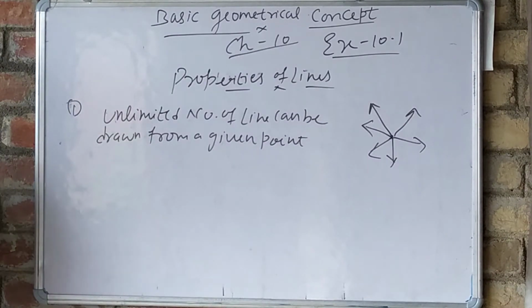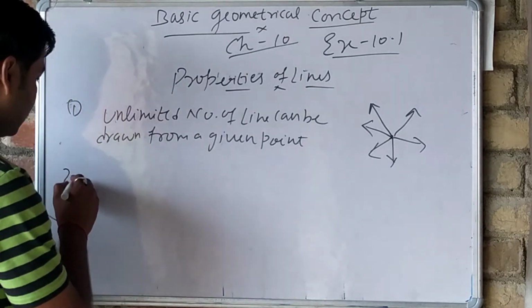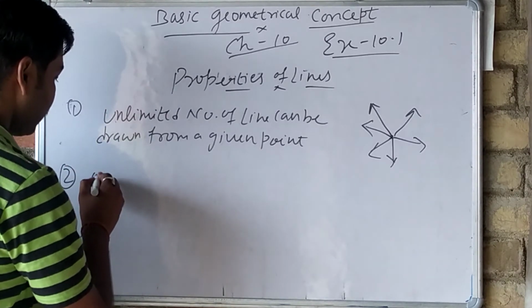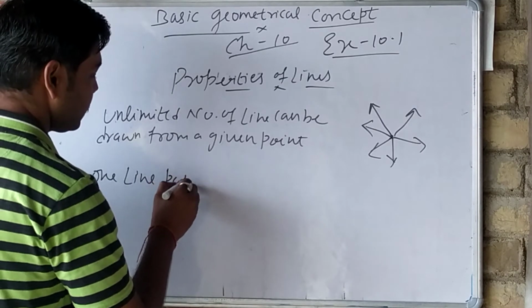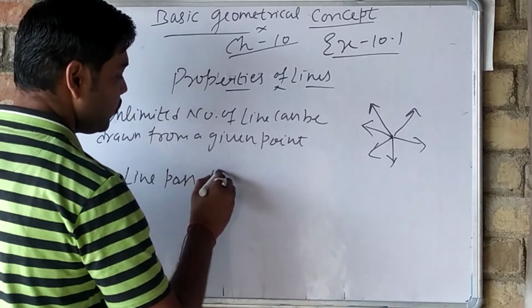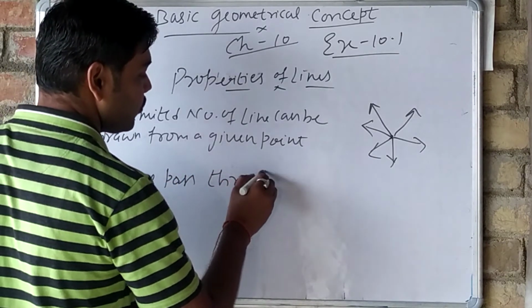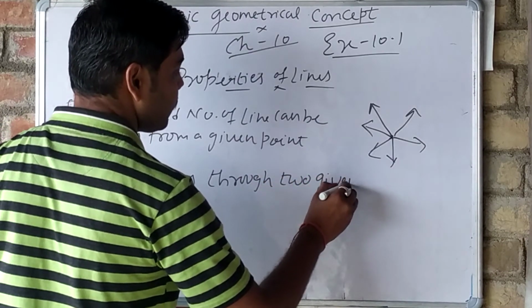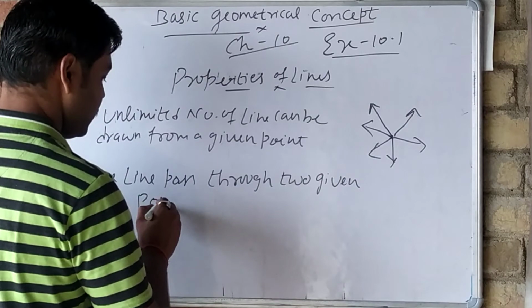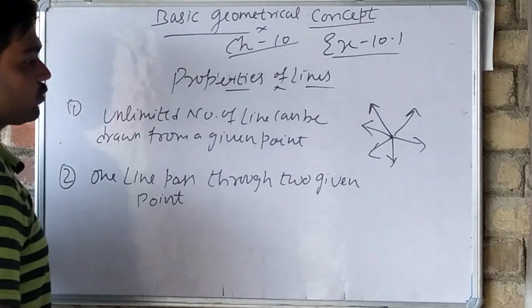Second is, there is exactly one line passing through two distinct given points in a plane. There is exactly one line passing through two given points.